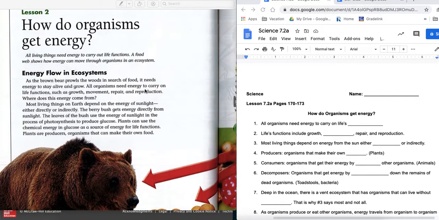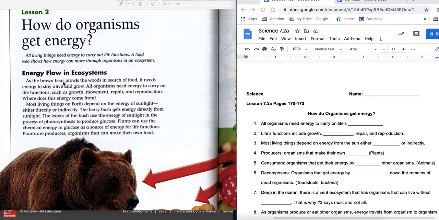Today we're going to talk about how organisms get energy. It says all living things need energy to carry out life's functions. A food web shows how energy can go through the organisms in an ecosystem. So we'll talk about both of those things today. You got your notes in here ready to get set. Let's talk about the flow of energy.